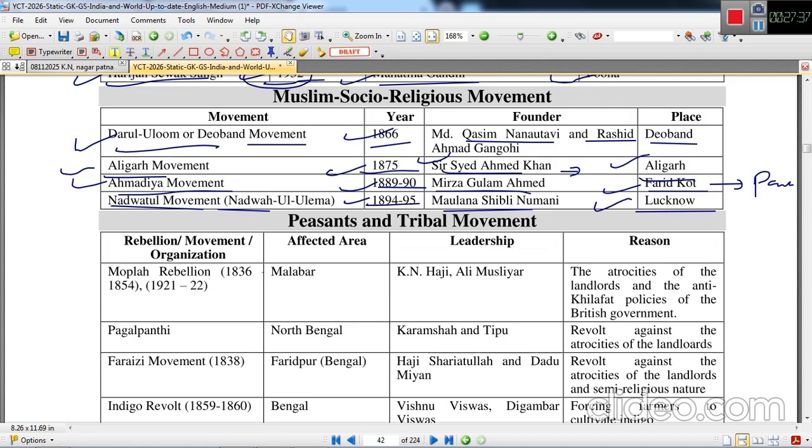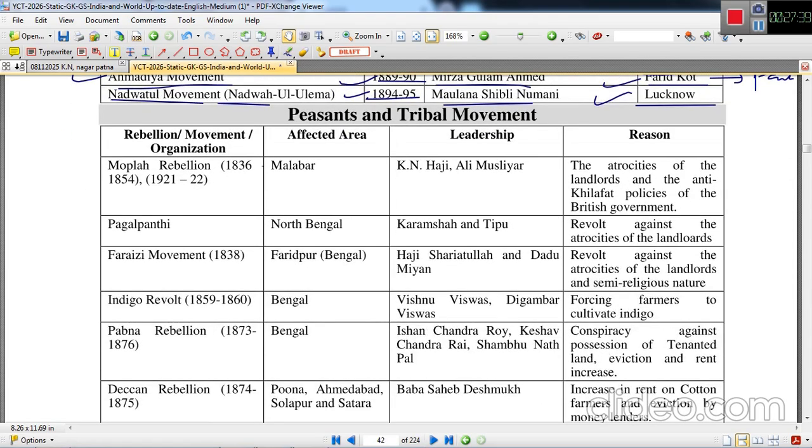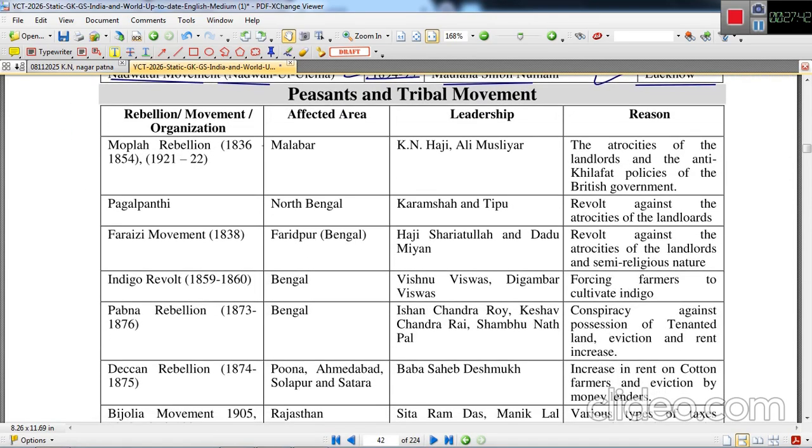Now we'll see some of the important peasants and tribal movements during the British period. Mopla rebellion. Mopla are the Muslim peasants of Kerala, and this Mopla rebellion was started in 1836 to 54. The first Mopla rebellion, and the second one during the non-cooperation movement 1921 to 1922.